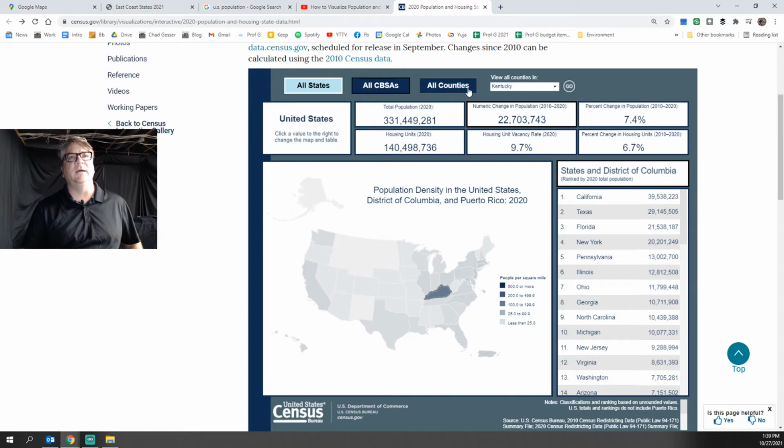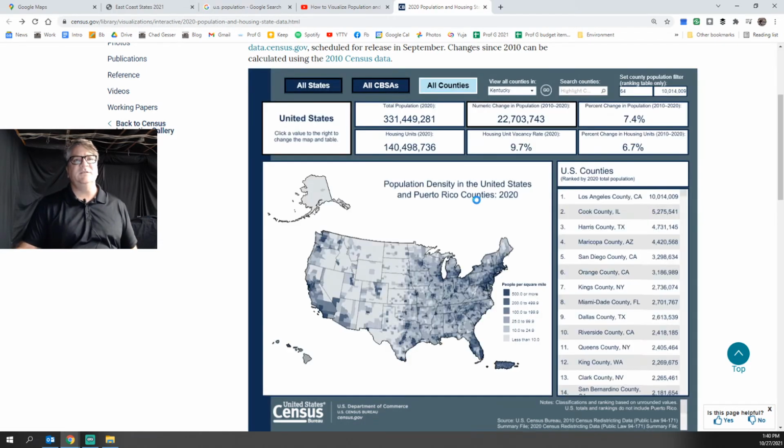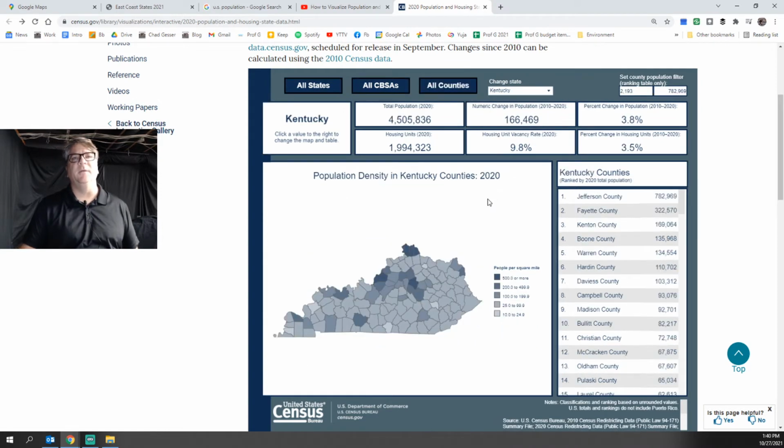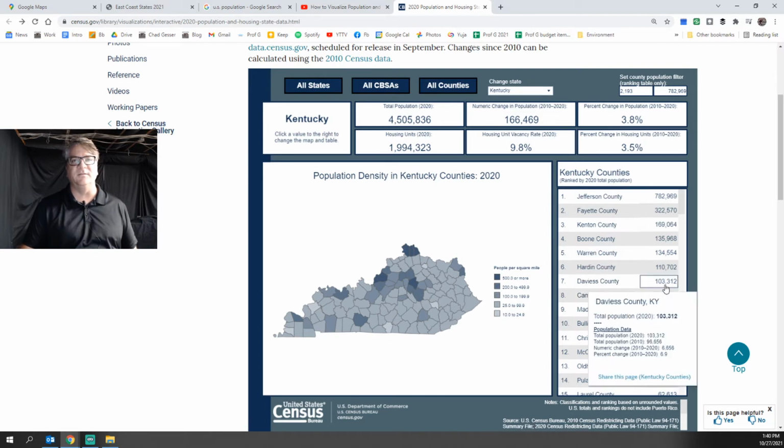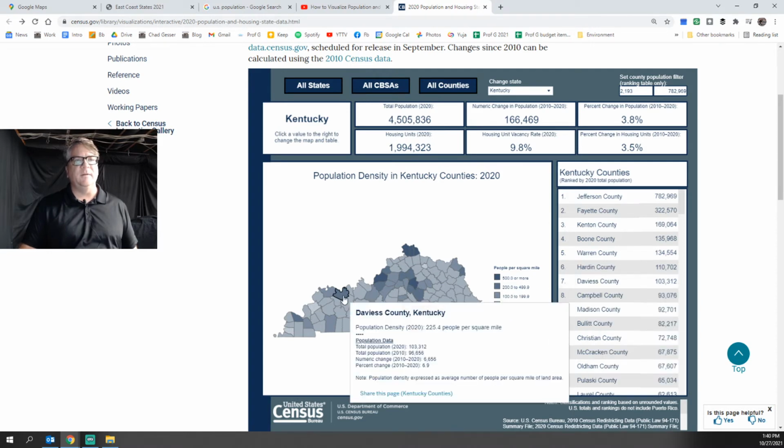We are going to look at all counties in Kentucky. So let's try that again. Didn't go to Kentucky. There we go. So over here is the ranking of counties. You can see that Davis County is the 7th largest by population. Okay. And this is Davis County, and it actually grew by 6.9% compared to 2010.